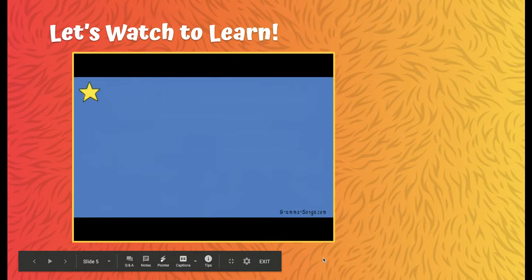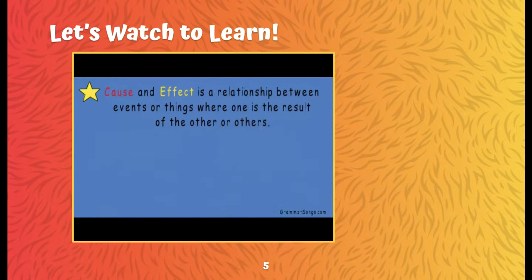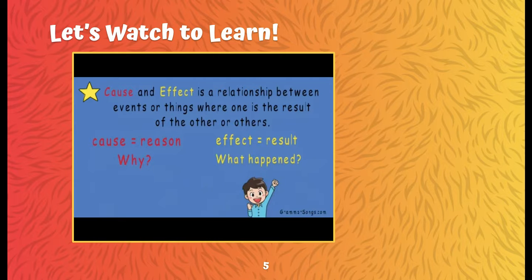So remember, cause and effect is a relationship between events or things where one is the result of the other or others. The cause is the reason for a situation or change. The cause is why something happens. And the effect is the result. The effect is what happened.